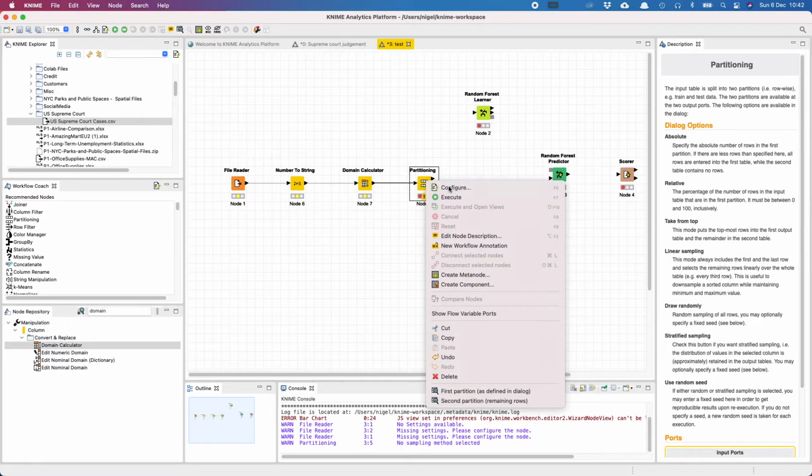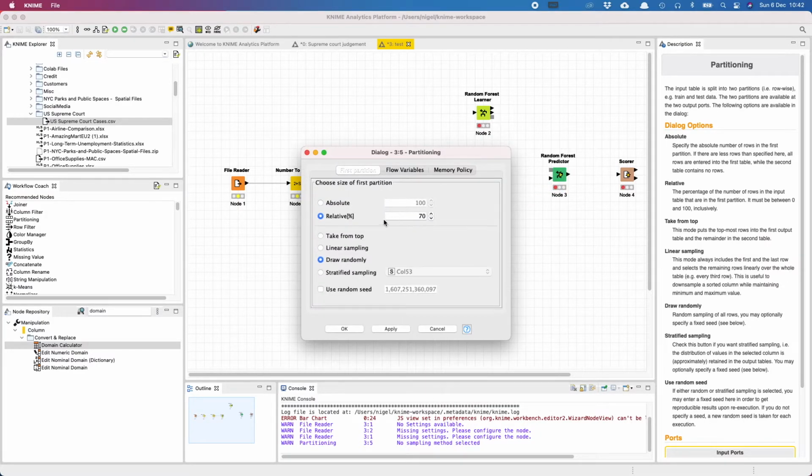So we're going to configure it to say 70% of it or 80% of it we're going to use to train the model, and the remaining 20% to validate how well our model is performing. And we are going to randomly select which observations go into the training set and which go into the validation set.